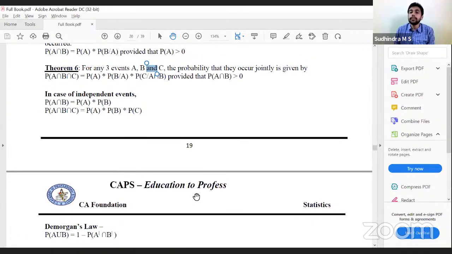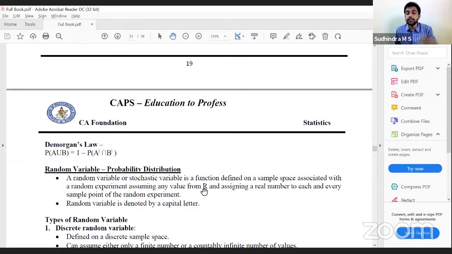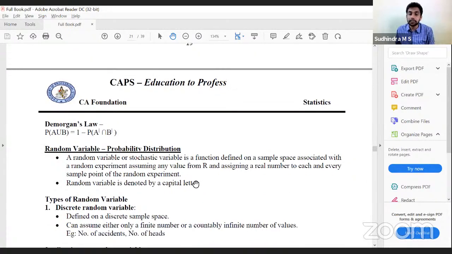Okay, this is about probability. Next, we have random variable, an extension of this, which is continued in the next chapter. What is a random variable? It is a function defined on the sample space associated with a random experiment, assuming any value from R and assigning a real number to each and every sample point of the random experiment. A random variable is denoted by a capital letter.